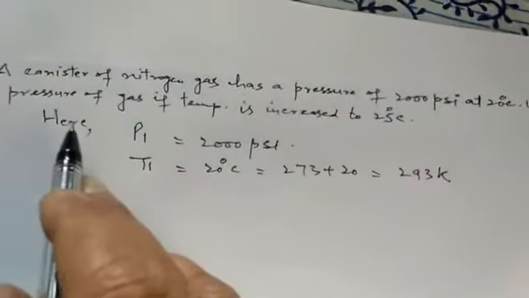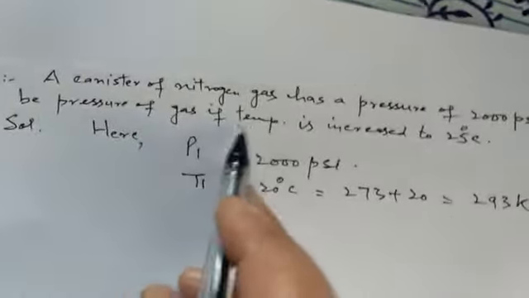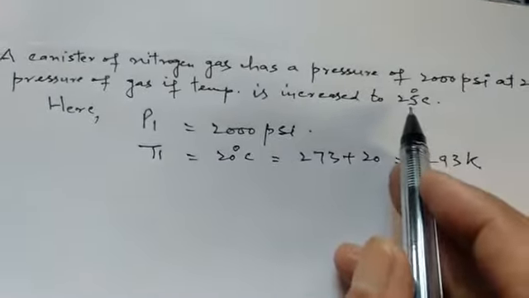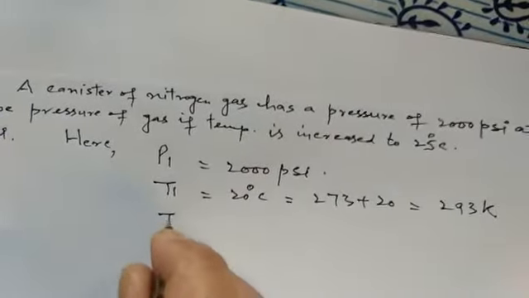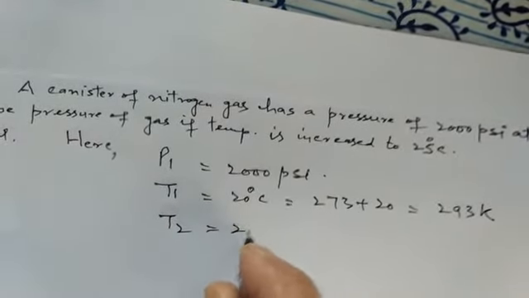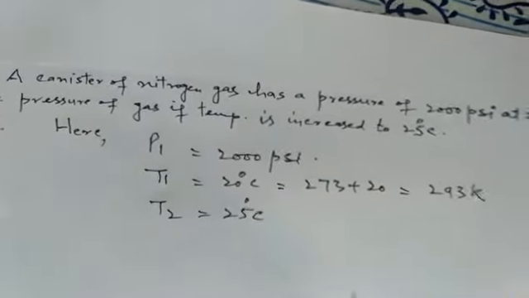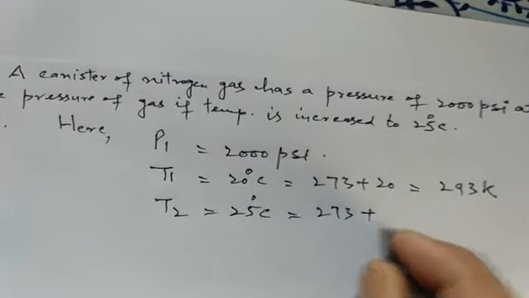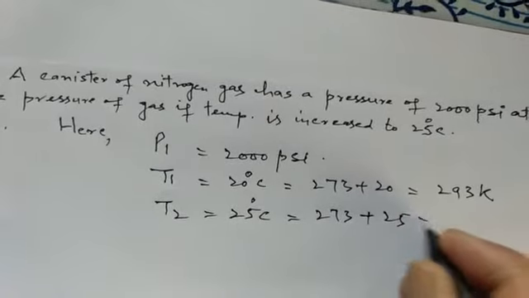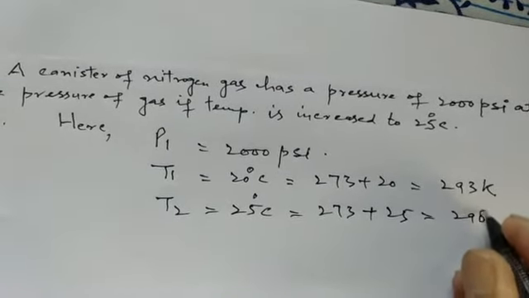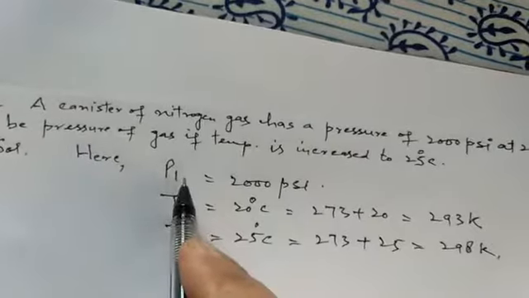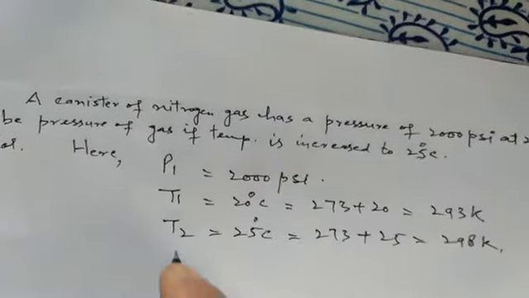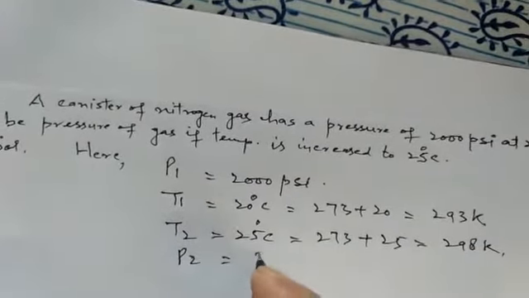Now moving further, we have to determine the pressure of the gas if temperature is increased to 25. So temperature, that is T2, is 25 degrees C. Let us convert it to Kelvin scale. It will be 273 plus 25, that will be 298 kelvins. So P1 is given, T1 is given, T2 is given. What we have to determine is P2. So how can we determine P2?